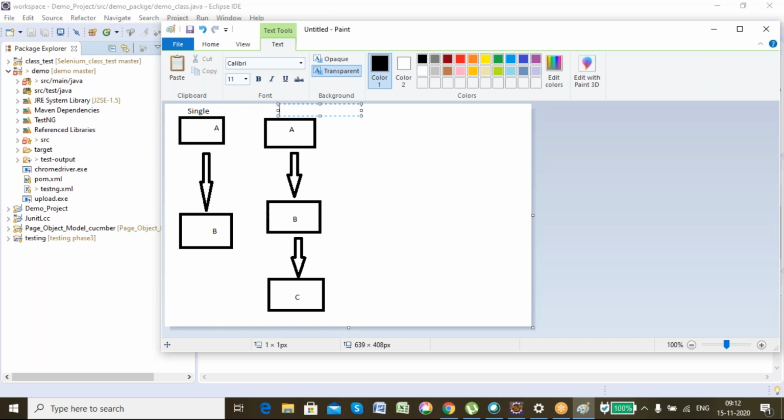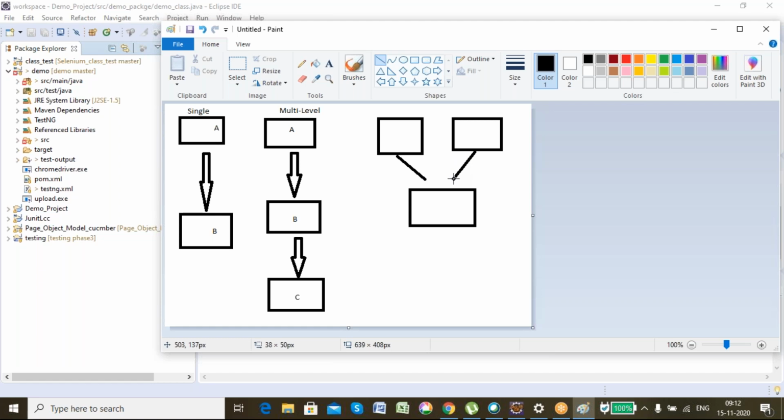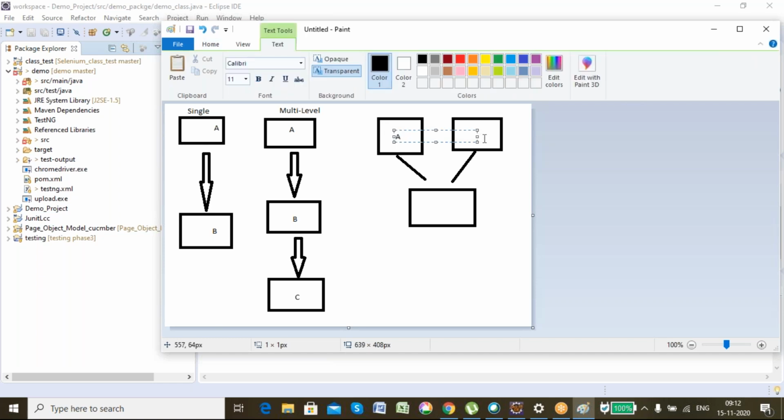This is multi-level inheritance. And there is another type of inheritance, which is called multiple inheritance.